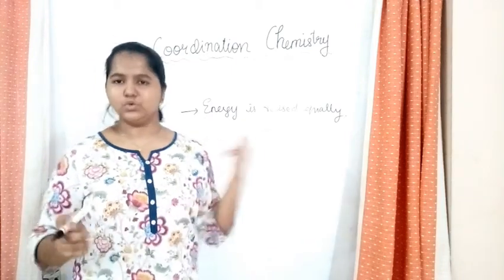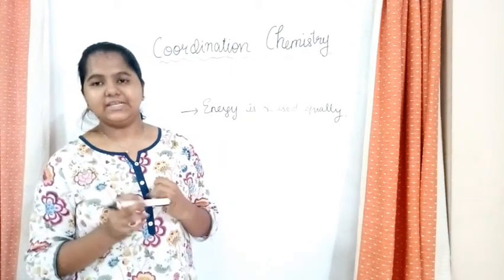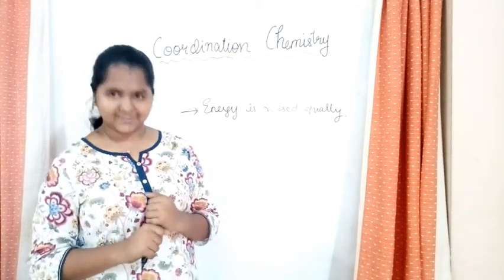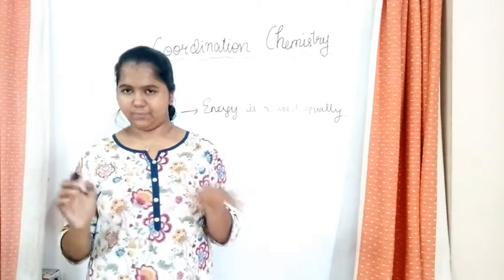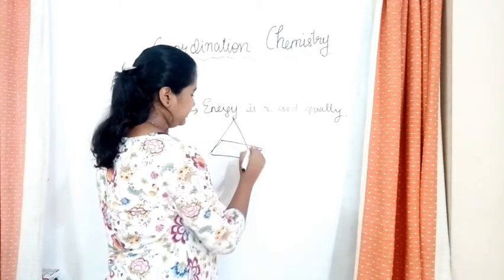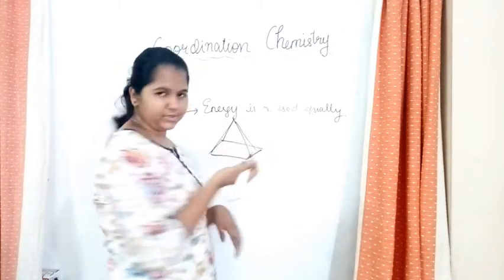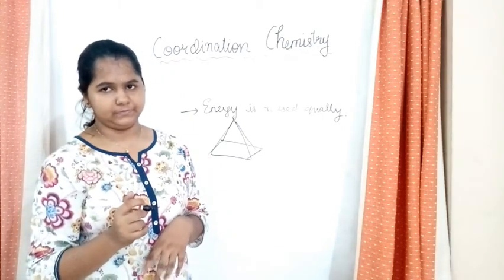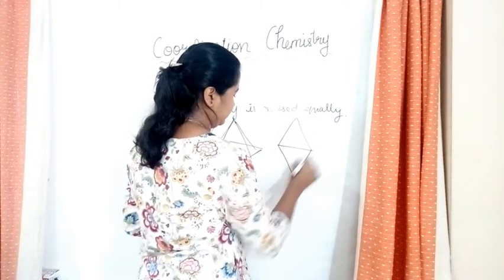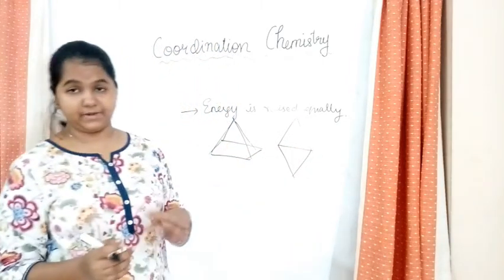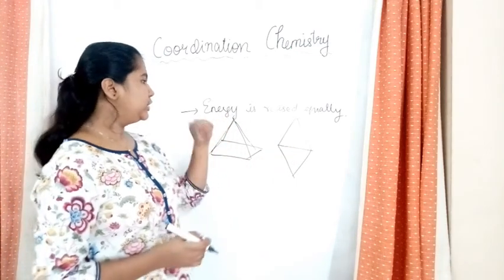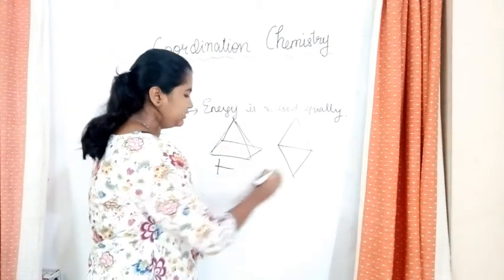So we have to learn about 2 geometries. Now, what all are they? Tetrahedral complexes and octahedral complexes. So let's learn about tetrahedral complexes first. Before telling what a tetrahedral complex is, it has a structure like this. Okay? Do you get it? I'll show you the structure. And octahedral would be like this. That is 2 pyramids, this is bipyramidal and this is square pyramidal. Okay? So this structure is for both tetrahedral and octahedral.